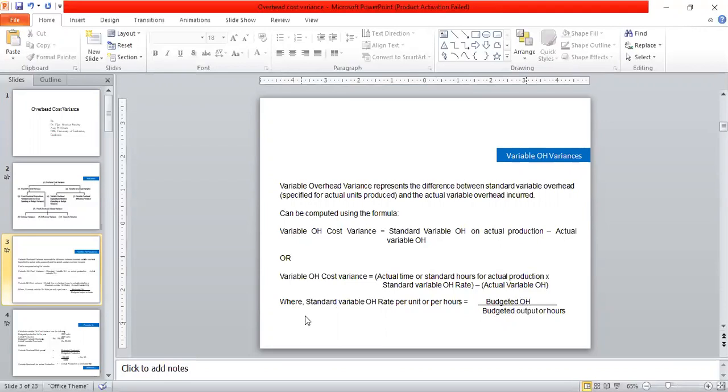Or we may define it as: variable overhead cost variance is equal to actual time or standard hours for the actual production into standard variable overhead rate minus actual overhead cost. The standard variable overhead rate per unit or per hour is calculated as budgeted overhead divided by the budgeted output or budgeted hours.